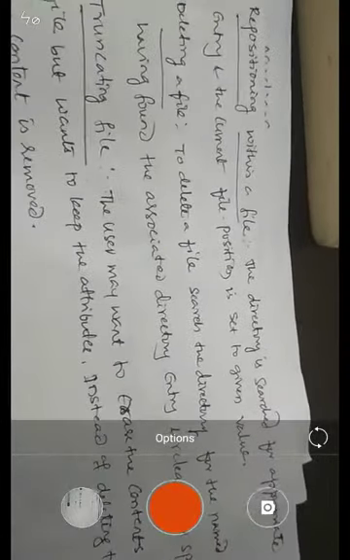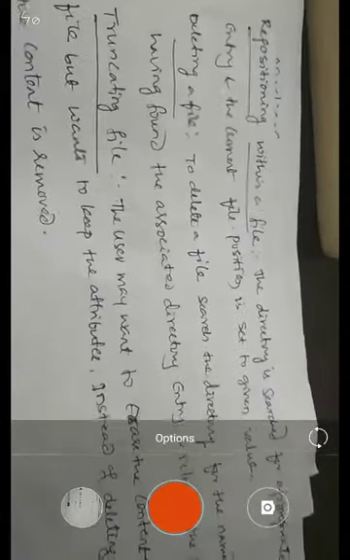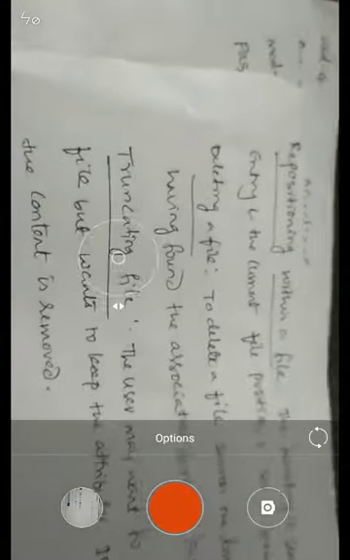Truncation is a very peculiar operation that can be performed on any particular file. The user may want to erase the content of a file but retain all the attributes of the file, in the sense of read, write, execute, properties, the date when it was created, and what type of file it is. All the information they want to retain. The only thing is they don't want to keep the content of the file. The file is blank, but the attributes of the file remain the same, they are not changing. So that is all the operations that we perform on the file.